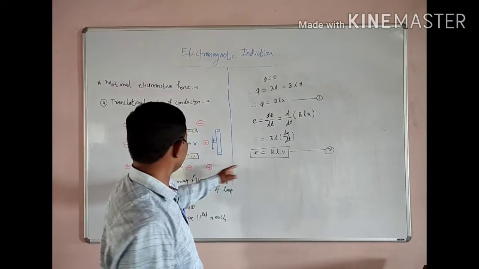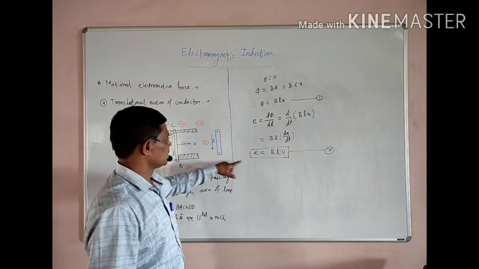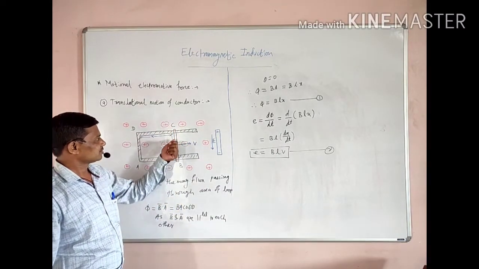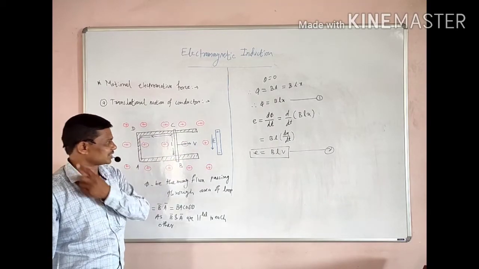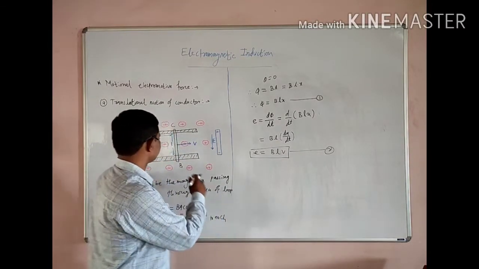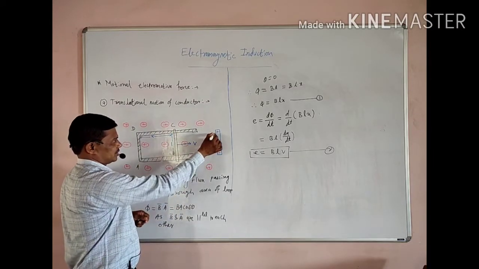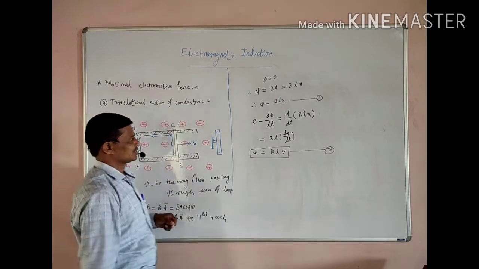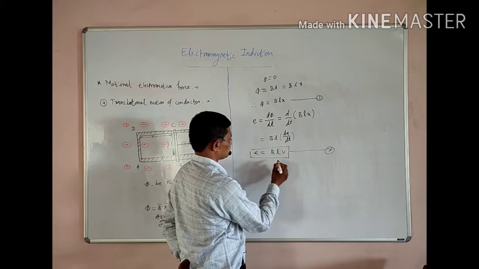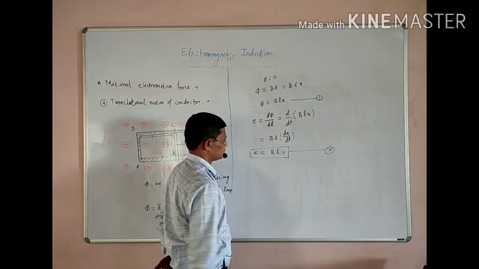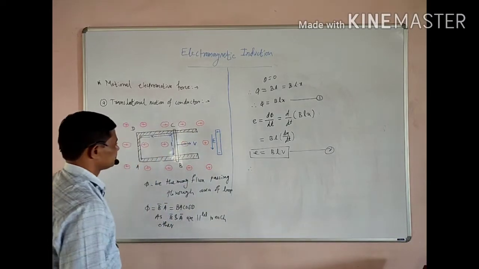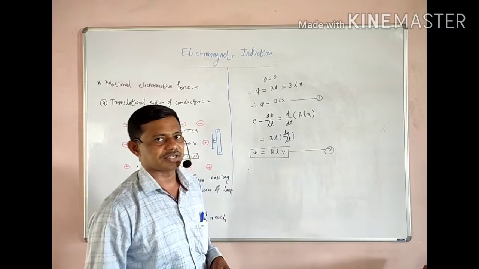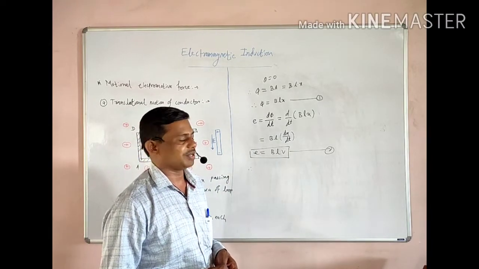We know that the EMF induced inside the wire is equal to BLV, and it is in clockwise direction. The same phenomenon can be discussed by using the case when a current carrying conductor is placed in a uniform magnetic field of induction B bar.